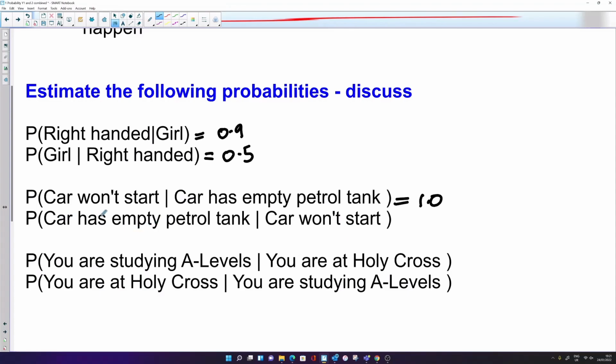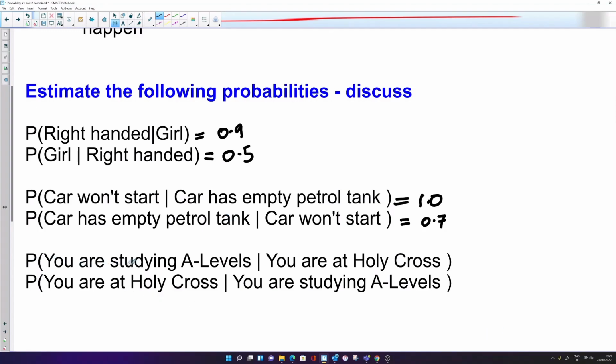What's the probability that your car has an empty petrol tank given that your car won't start? Well, just because your car won't start, there are other reasons why that may be the case. It may be that you're out of petrol. You could also have a flat battery or some other mechanical problem there. But I would say it's maybe, I don't know, 0.6, 0.7, the probability that it's because your petrol tank is empty.